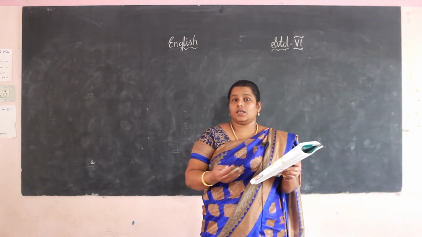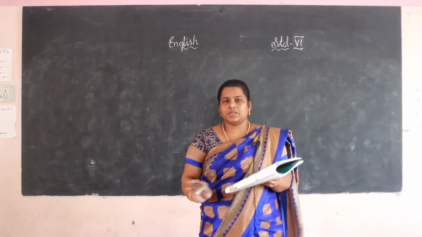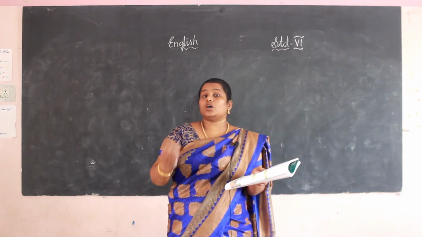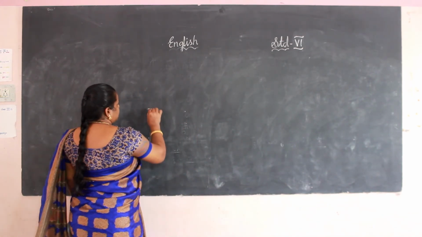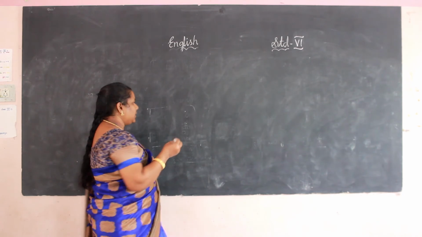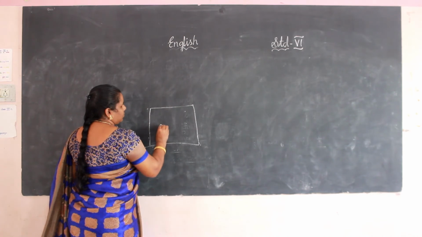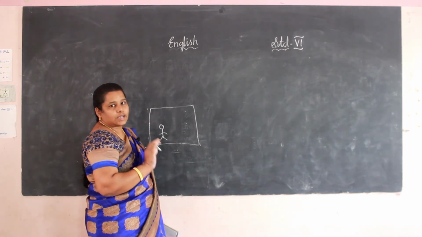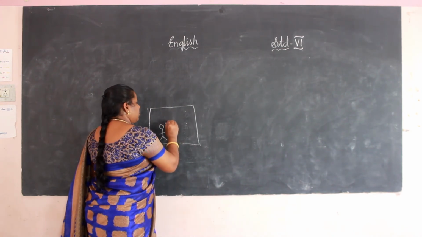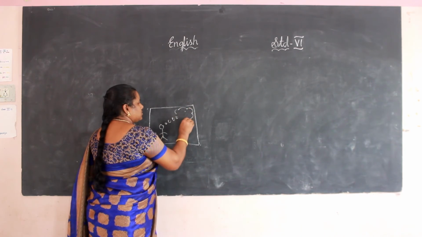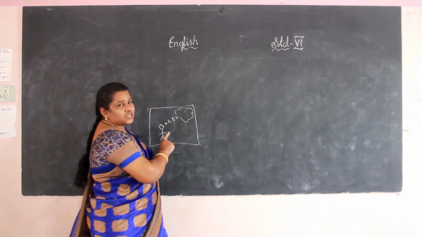Writing junction means here we are going to learn how to make a comic strip. A comic strip is like in a cartoon book, where we can see the pictures, right? See here, this is the picture, with a box. Inside the box there is a picture. One girl or boy, anyone is standing or doing something, and if they are imagining, we can put a thought bubble like this.